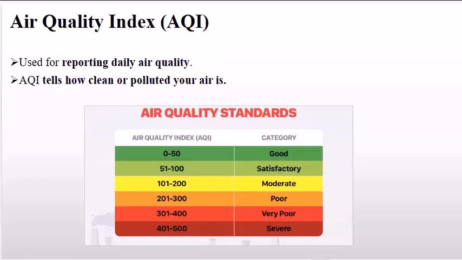The Air Quality Index, AQI, is a measure of air quality that is used to report daily air quality. It tells how clean or polluted the air is. An AQI of 0 to 50 is considered good, 51 to 100 is satisfactory, 101 to 200 is moderate, 201 to 300 is poor, 301 to 400 is very poor, and 401 to 500 is severe.